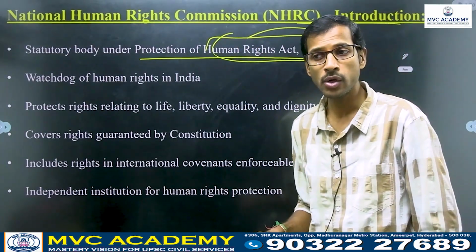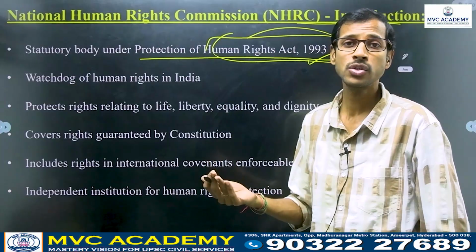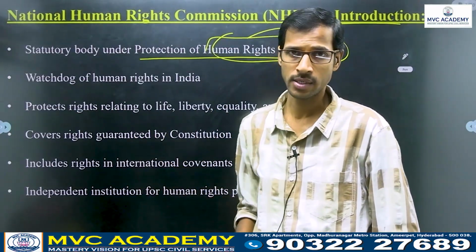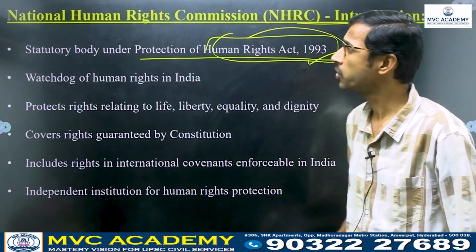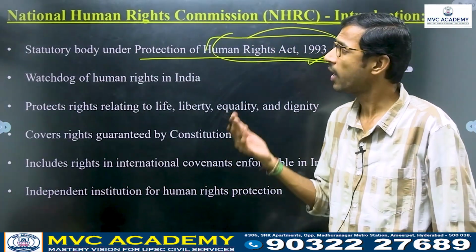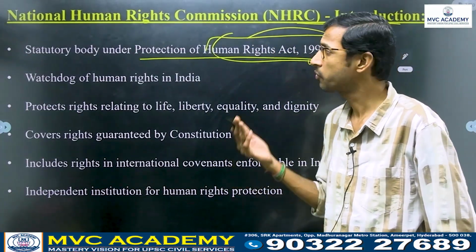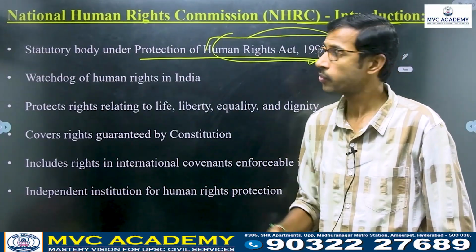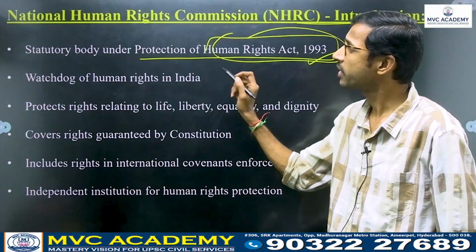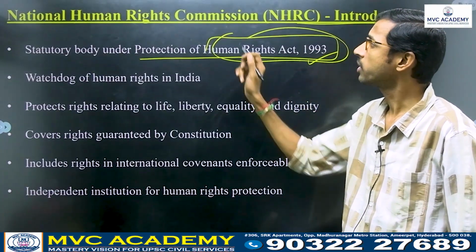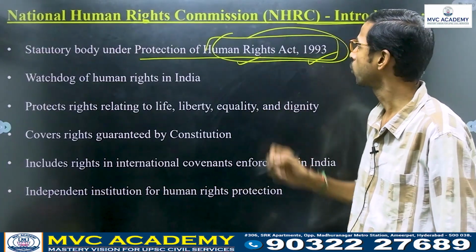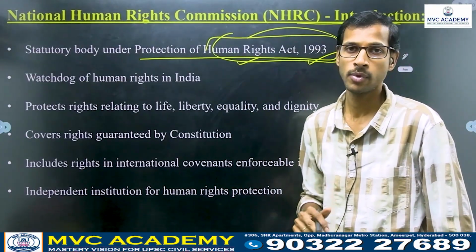Whenever the United Nations Human Rights Convention happened, India also signed it. Whenever we sign, we compulsorily agree to the convention, and we have to frame certain human rights in India also. That's why India created this body, the National Human Rights Commission, under the Protection of Human Rights Act 1993.